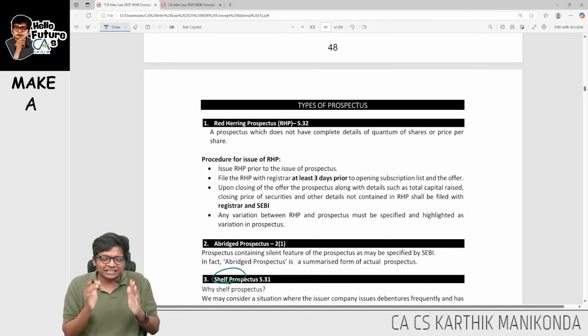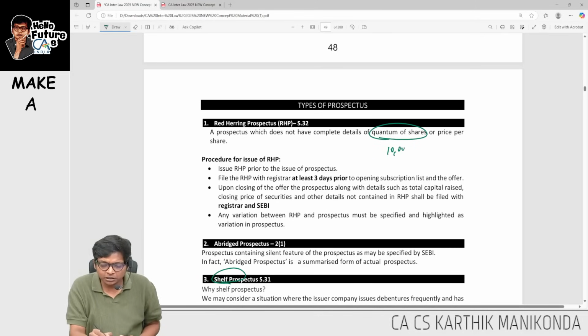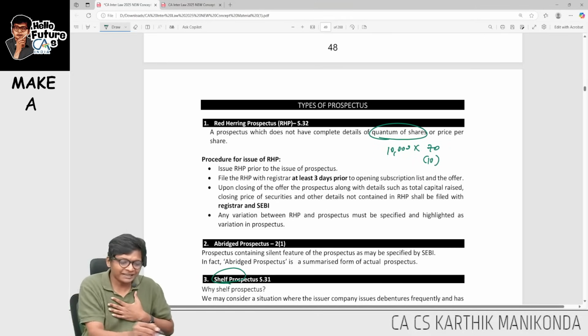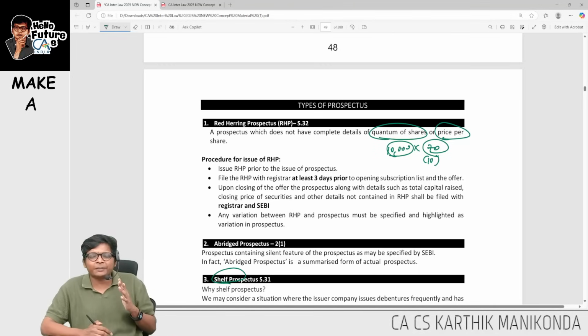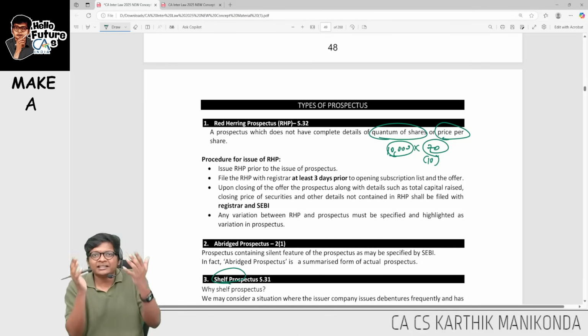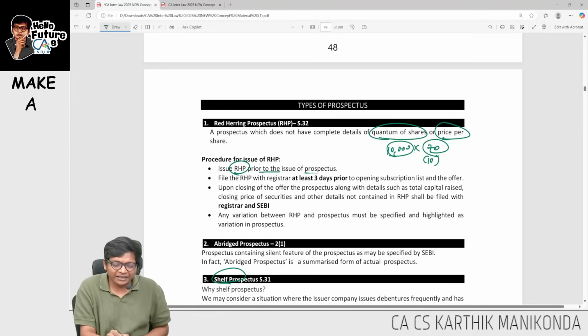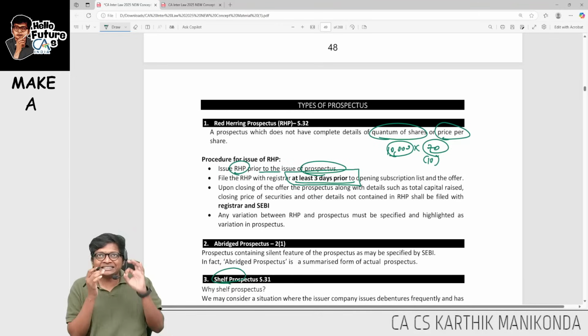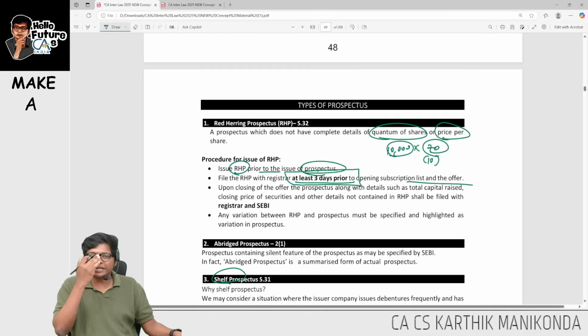Red herring prospectus is nothing but a prospectus where quantum of shares, that means number of shares, 10,000 shares into 70 per share, 10 rupees face value. So basically the quantum 10,000 or price per share 70 rupees per share or 60 per share is not there. Basically by issuing prospectus, doing a book building process, we will figure out what is the price per share. Now what is the key point here? RHP will be given prior to issue of prospectus and RHP will be filed with registrar at least 3 days before the subscription offer is being made. These are the two key points over here.